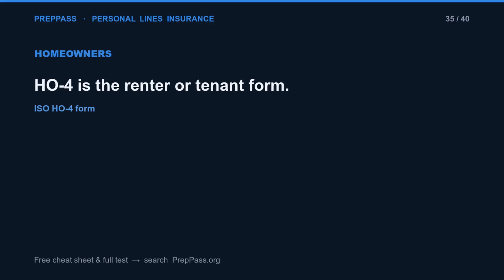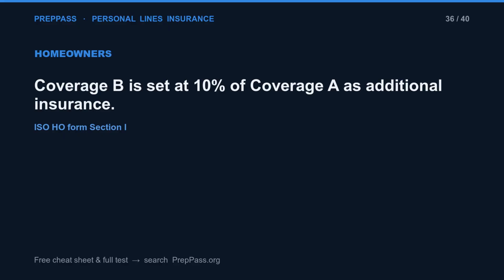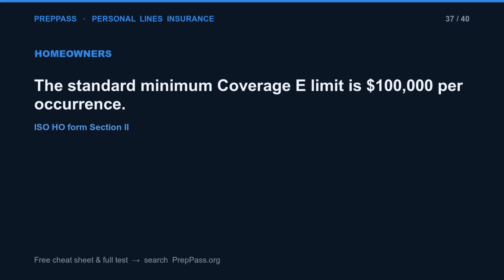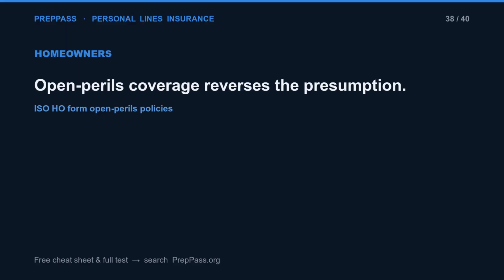HO4 is the renter or tenant form. Coverage B is set at 10% of coverage A as additional insurance. The standard minimum coverage E limit is $100,000 per occurrence. Open perils coverage reverses the presumption.